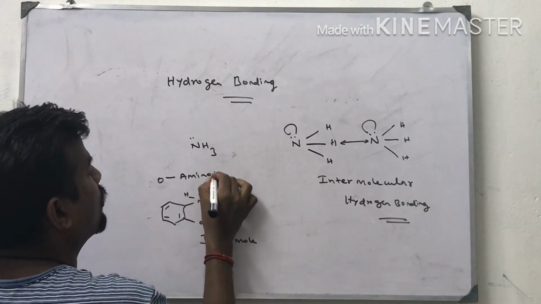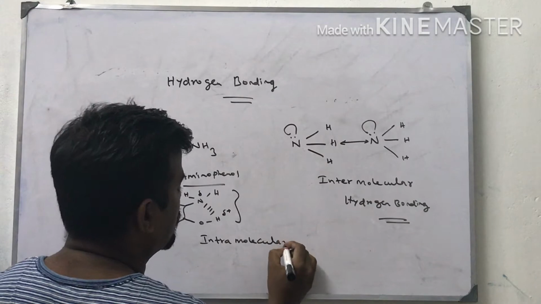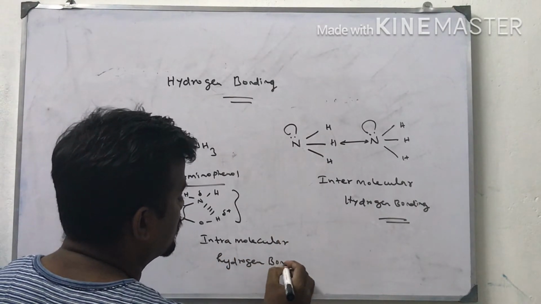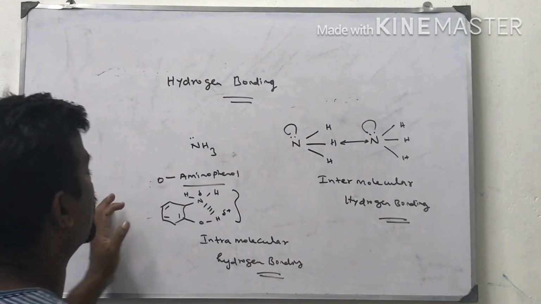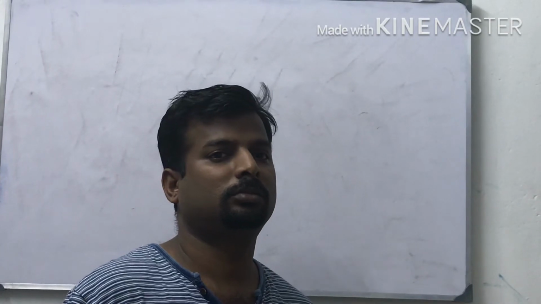So this type of force of attraction is called hydrogen bonding.